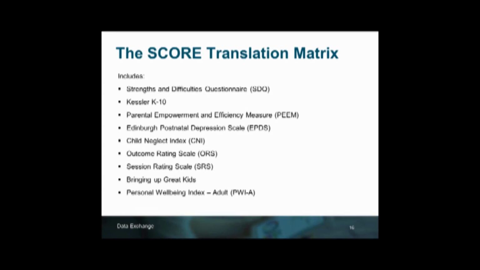So to help with those 9 that are seen on the screen, we have the translation matrix, which is available on the Data Exchange website. Now, this document should be taken as a reference only. If your organisation is using an assessment tool that's not listed here, you could refer to the translation matrix and see how these particular 9 assessment and evaluation tools have been converted, and you could have a discussion within your organisation about having that translated into SCORE language. Let's now take a look at some examples on how to record SCORE.